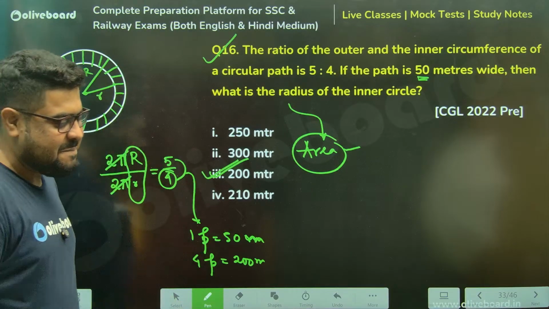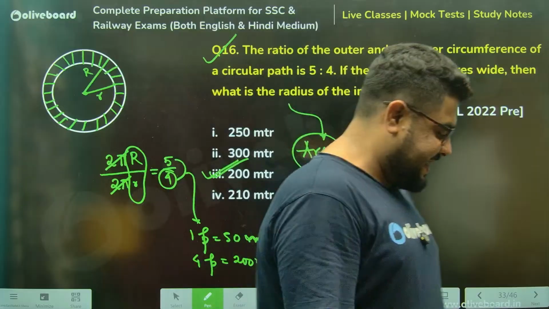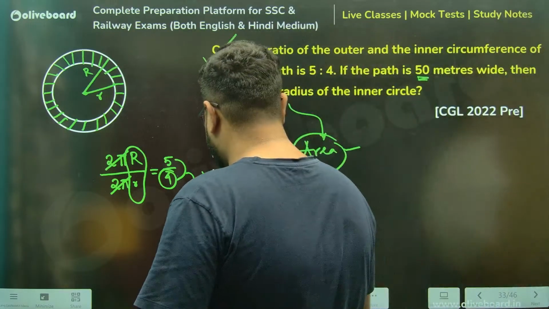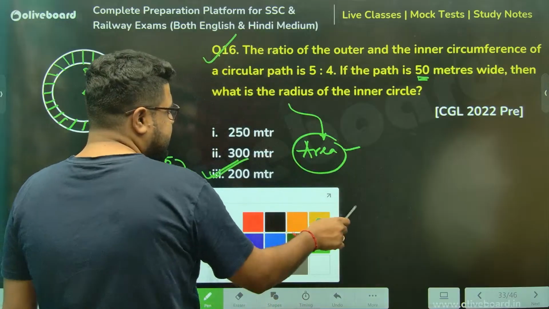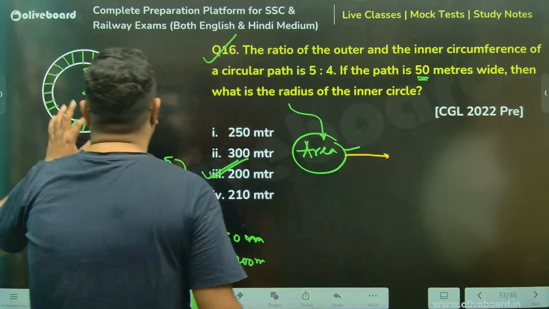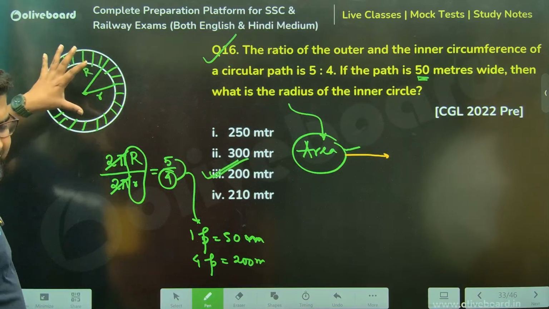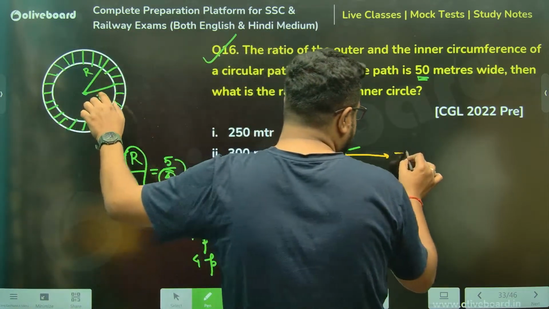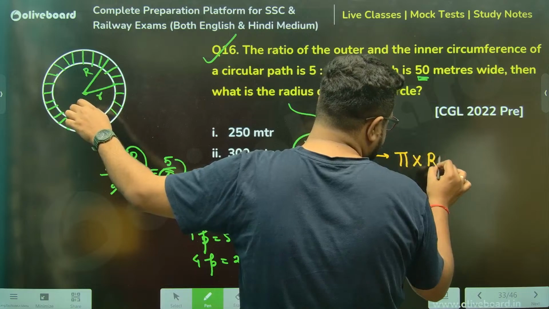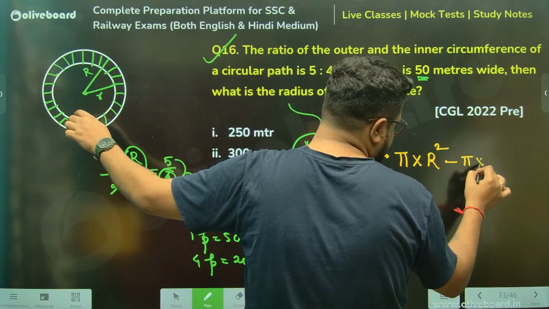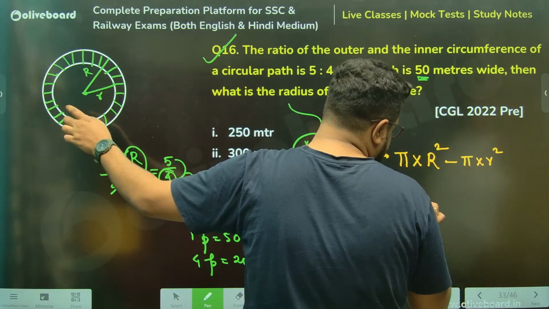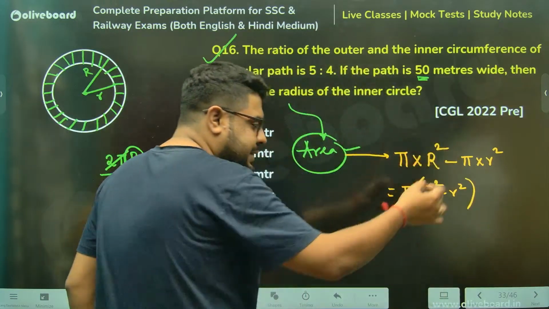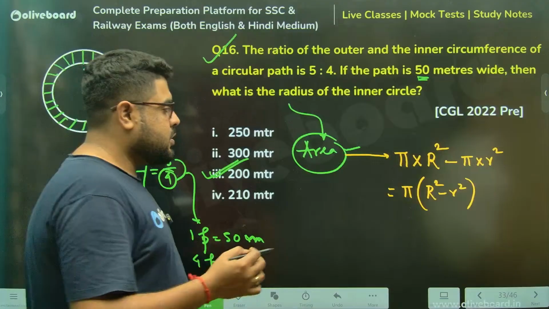Okay, everyone, tell me. Manish has given some answer. Keep pi, don't put the value of pi. I just want to check how you are thinking. Sir, area will be the area of the bigger circle minus the area of the smaller circle. So pi into capital R square minus pi into small r square. So from there we get pi into... Either you can remember this as a formula or understand it, and you can apply it anytime.